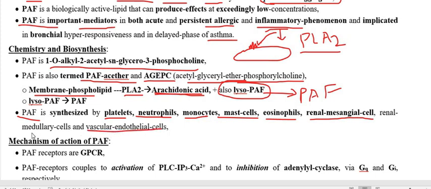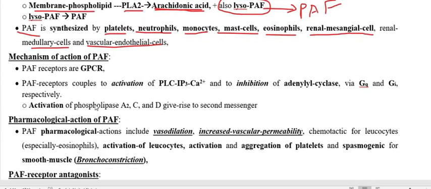So there are so many places in the cell that participate in the synthesis of platelet activating factor. And now we have to go through the mechanism of action of the platelet activating factor, how this is going to produce the physiological function.